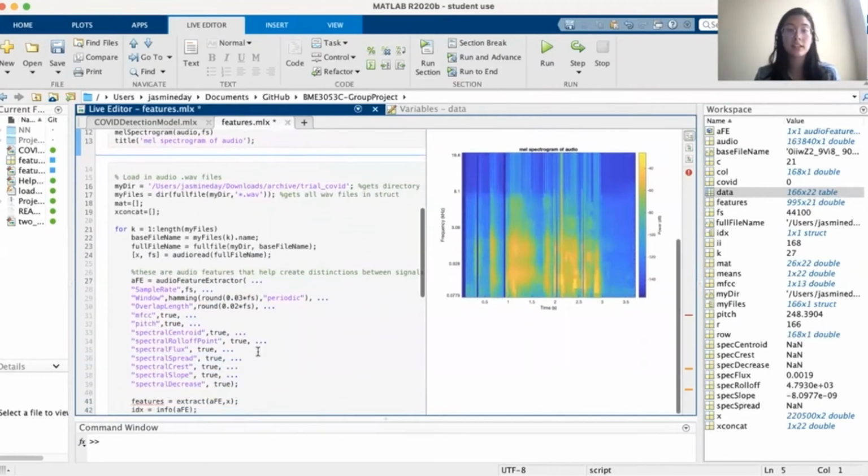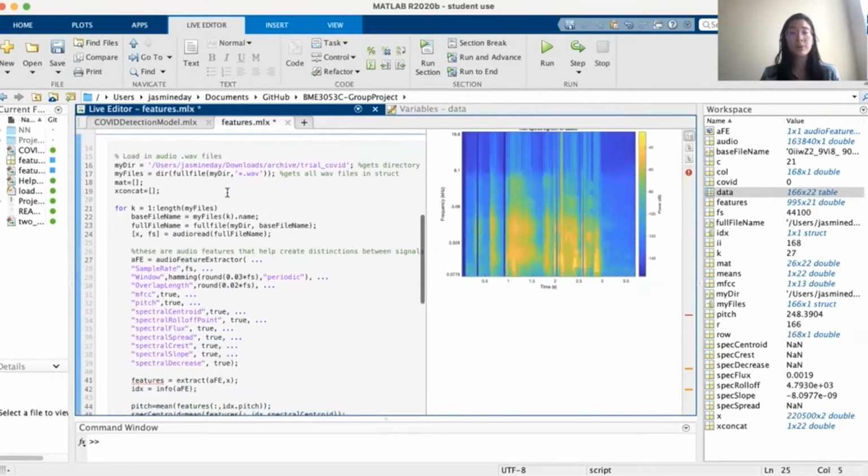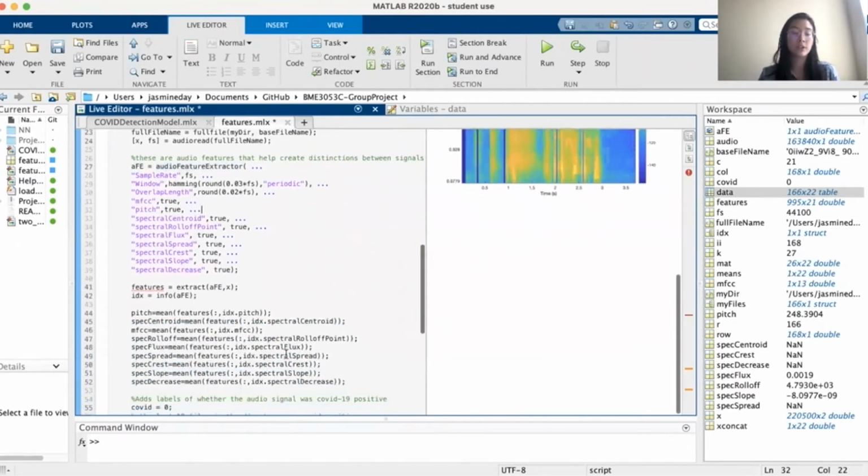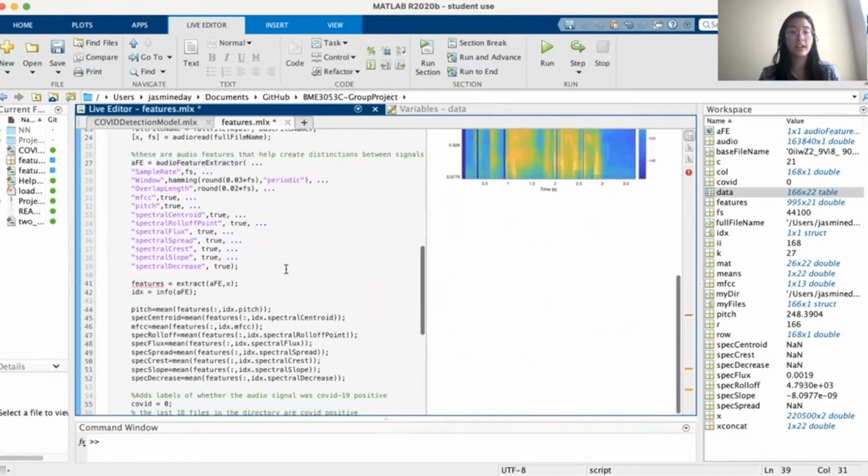to characterize unique signals. So to actually pre-process the data, we loaded the audio files in here, and then we ran a for loop through all the files, and then we stored them into these variables, and then we extracted some features, which can be found here. These features just represented a way to characterize a lot of the signals and use those in our actual models to train and test data.